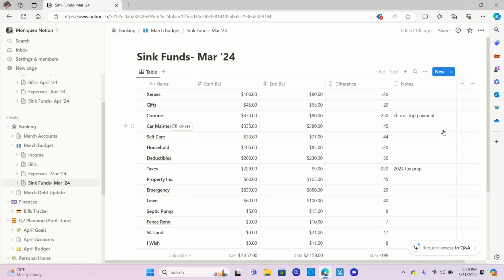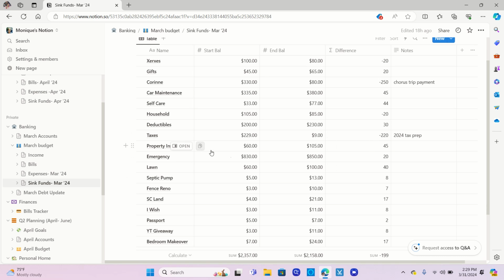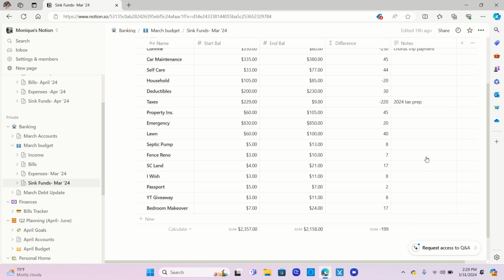So here is where I would also document what that is. I just started this notes column actually today so that I can track where I see those big spends, what those big spends were around, just so that I can keep my mind on what I'm doing there. And so I spent $250 out of the Corinne bucket, and that was because of a chorus trip payment that I needed to make, and $220 around getting my taxes prepped. Again, I documented that there. So that was one of the things that I noticed that Notion does allow me to do right here. And then I've got that already documented someplace.